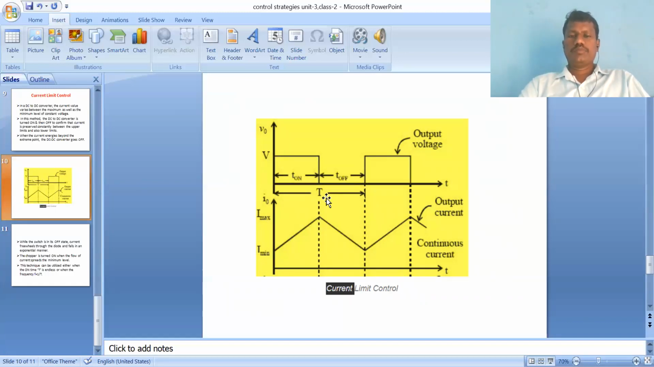Either it is step up, where the output voltage is more than the input, or step down, where the output voltage is less than the supply voltage. So by using these two control strategies, the output voltage is controlled. What are those control strategies? Time ratio control, and the second one is current limit control.